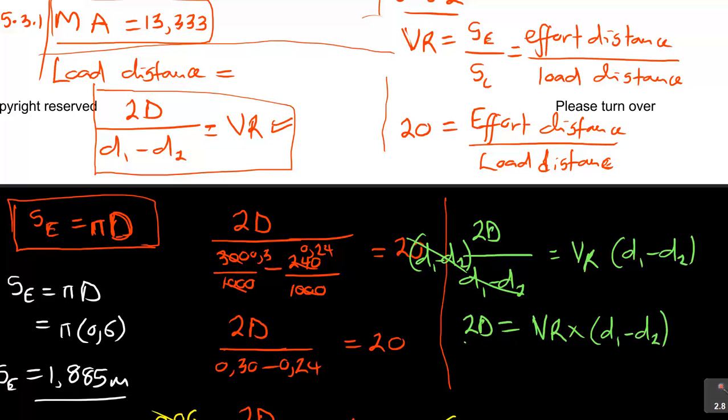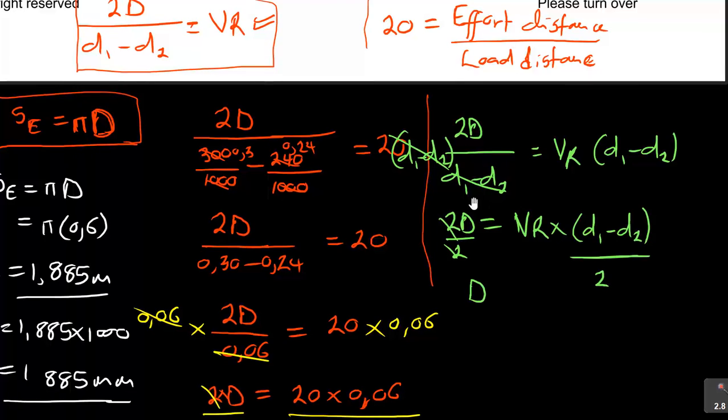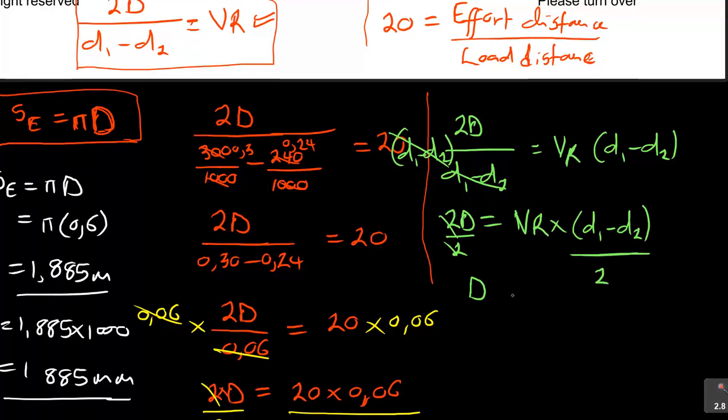Then after that you divide by 2. Sometimes they will put it like this, over 2, so that to find this d, in this case the d here is equal to VR times d1 minus d2 over 2.